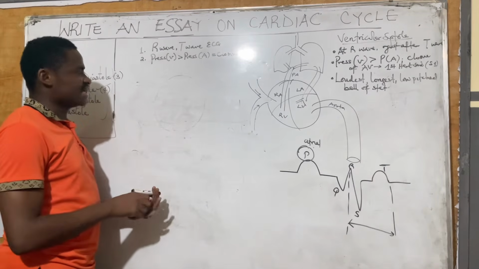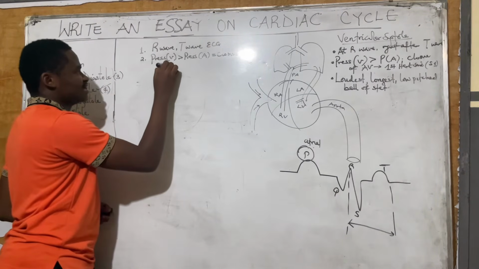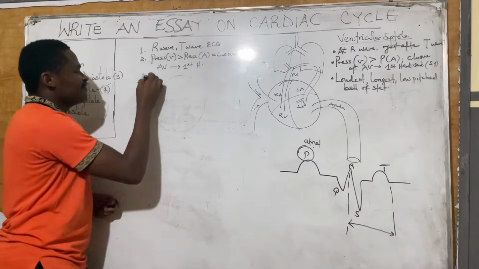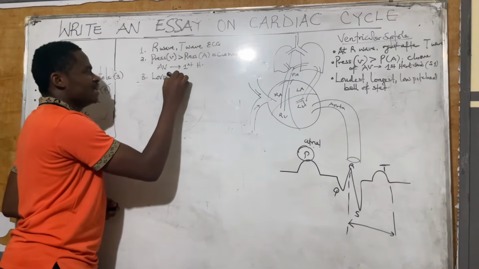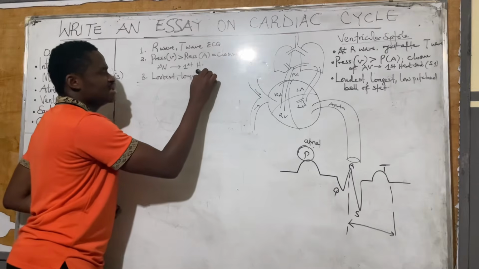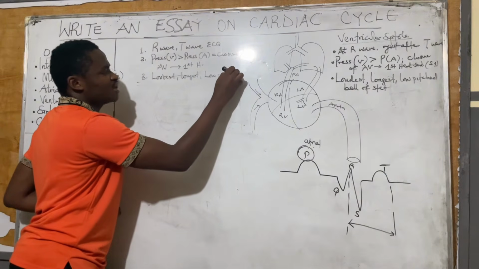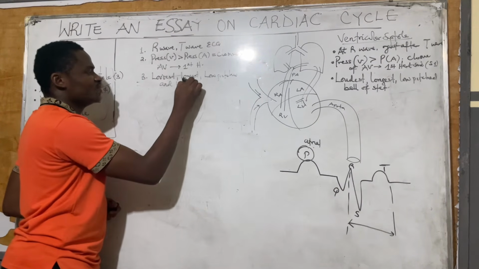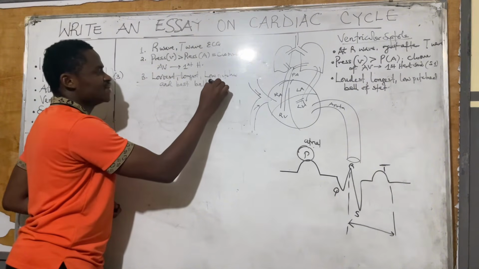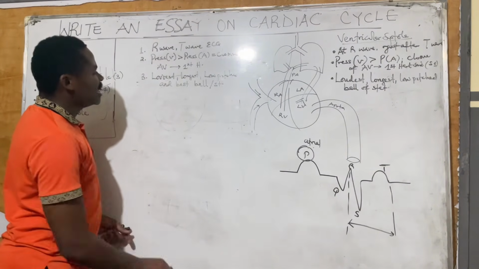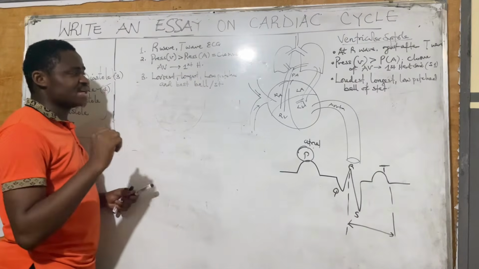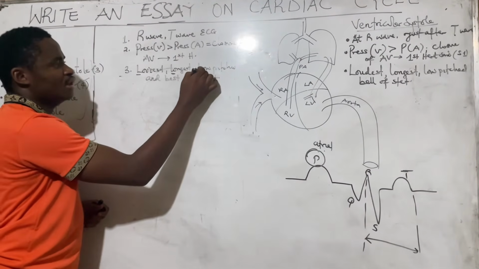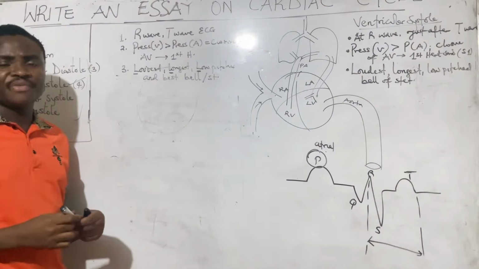What have we said? We have said that the closure of the AV valve causes the first heart sound. And the first heart sound was the third point I brought about. The first heart sound is loudest, it is longest, it is low pitched, and is best heard with the bell of the stethoscope. That's what I want you to note there. Now, remember, this comparison is with S2, the second heart sound. So remember the L's: loudest, longest, low pitch, and best heard with the bell of the stethoscope.